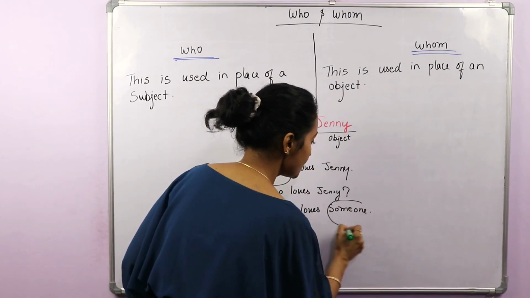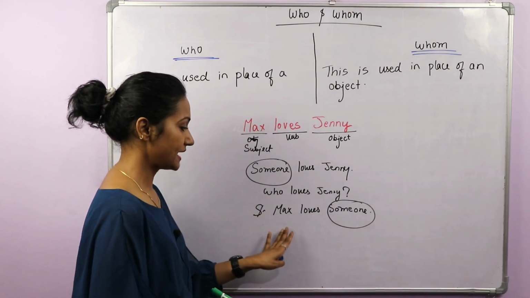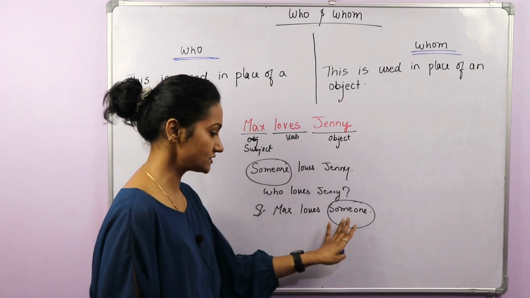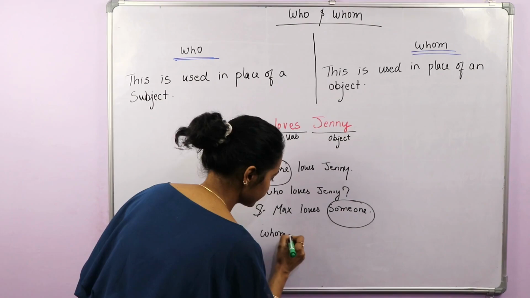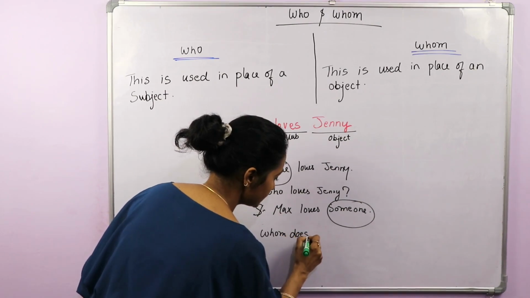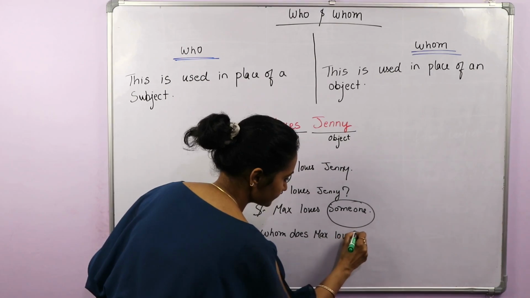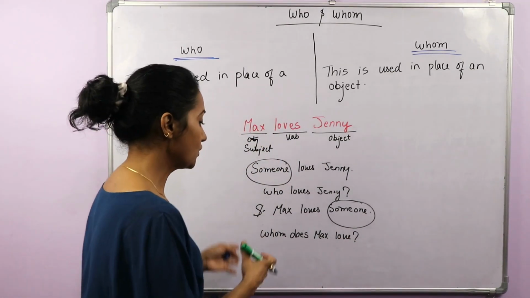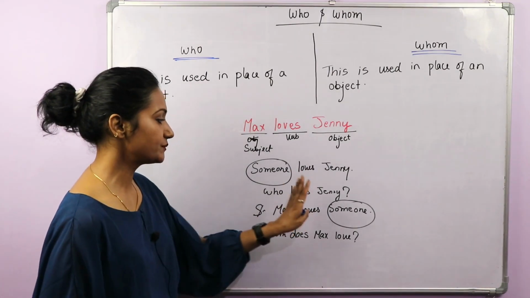Now you want some information about the object. Max loves someone. You want to know about that someone, that person. So you will use whom. Whom does Max love? Does Max love someone? Whom does Max love?